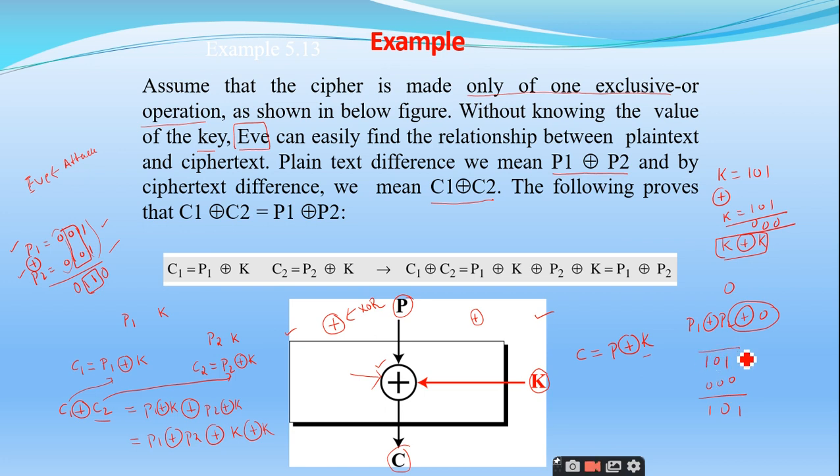So you get the same plain text when you perform an exclusive OR operation with 0. So this entire thing, K exclusive OR K, will become 0. So P1 exclusive OR P2 exclusive OR 0 becomes P1 exclusive OR P2. You can observe here that C1 exclusive OR C2 will yield P1 exclusive OR P2. So the attacker will make use of this particular relationship and try to get the key. Is it clear up to this point?